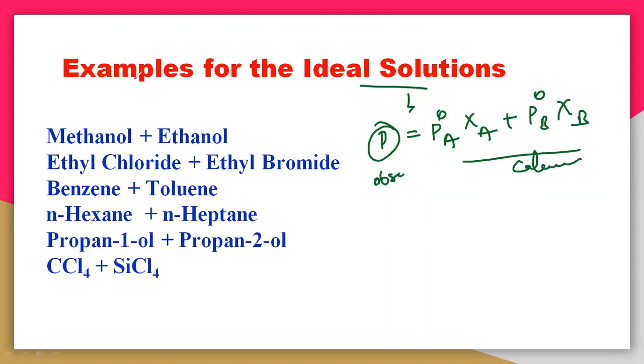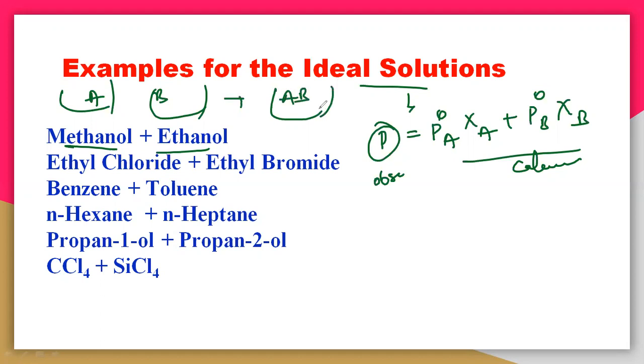Suppose you have taken two liquids, one methanol and another ethanol. One is A and another is B, and you get a solution AB, whose vapor pressure is measured with the manometer, an instrument used to measure vapor pressure. This observed pressure must be equal to the calculated value, that is P naught A. P naught A is a constant for each liquid. Each volatile liquid has a certain P naught A because it is a pure liquid, at a certain temperature.